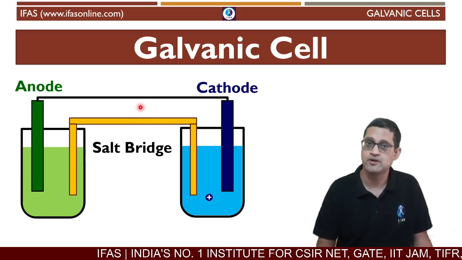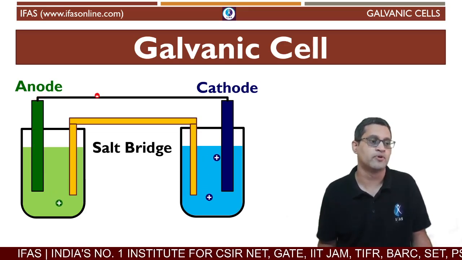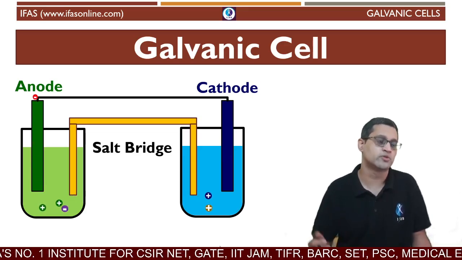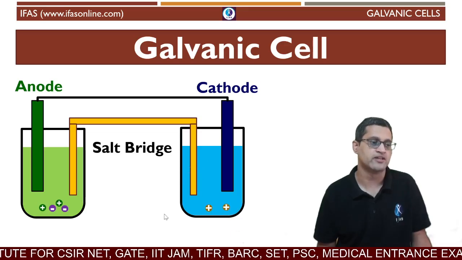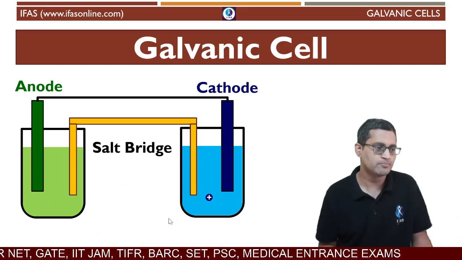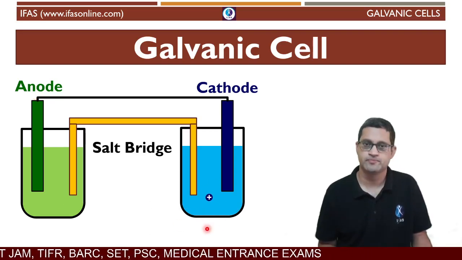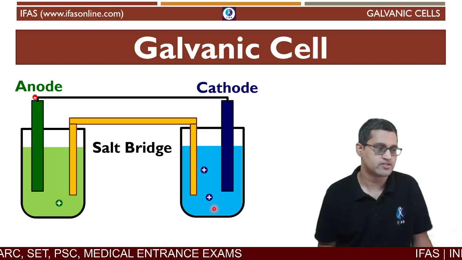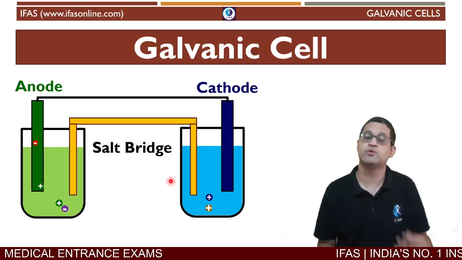All right, so let's see how this entire system is now functioning. Zinc leaves electrons, copper goes and waits for the electron, combines with it, and the salt bridge neutralizes, and the same process repeats over and over again, and charges are released by the salt bridge to ensure charge neutrality. So if you notice, at the beginning there is one positive charge here, and rather there should have been two positive charges, because one of the positive charges has gone here and there was no charge here. But see what happens at the end.